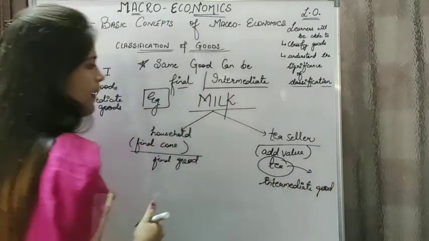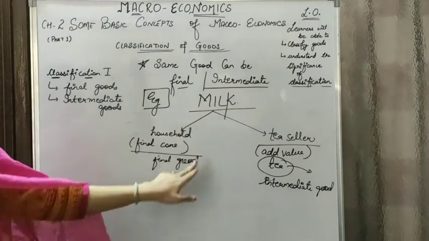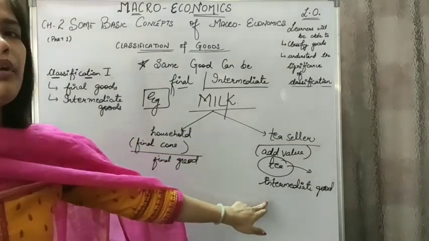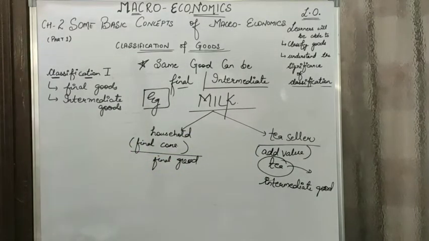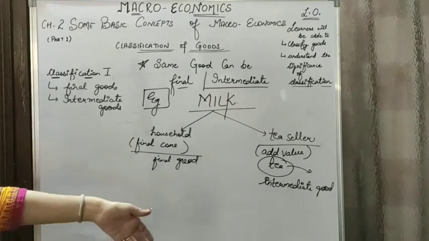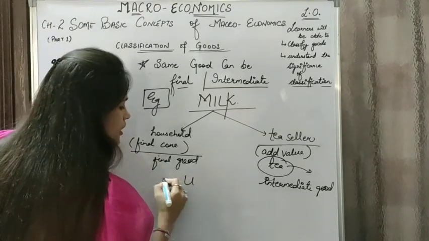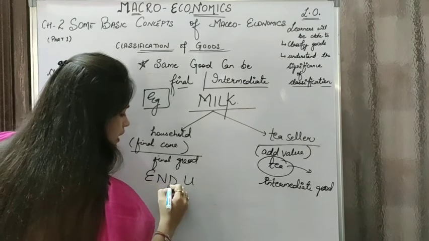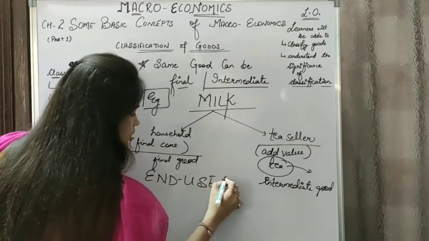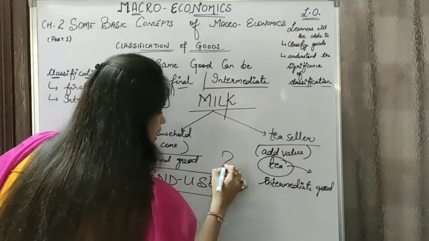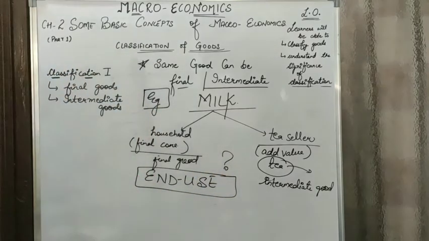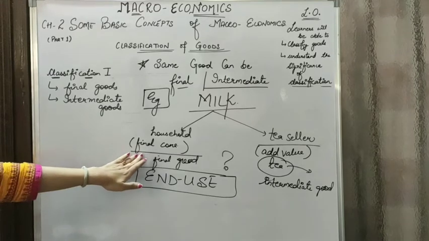So you see, milk can be termed as a final good or an intermediate good, both, depending upon who is ultimately using it or how it is going to be used. It all depends upon end use. How is it going to be used in the end? Is it going to be finally consumed?